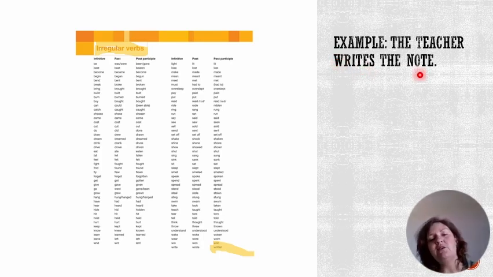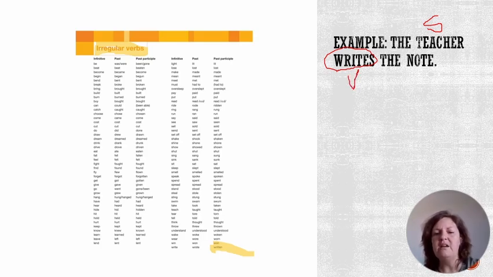So let's start out by identifying subject, verb, and object. Our subject obviously is the person doing the action, so that is the teacher, all right? The teacher in this instance is our subject. Then we need to identify our verb or our doing word, and our verb or our action word is writes.